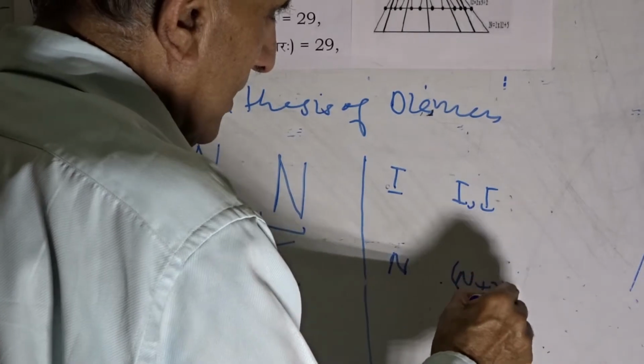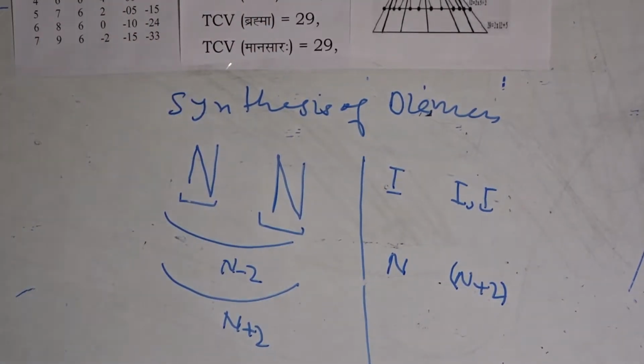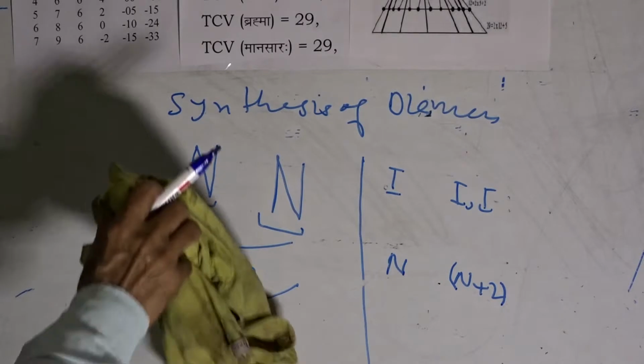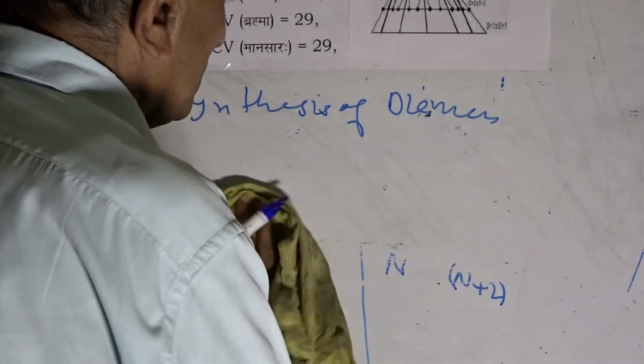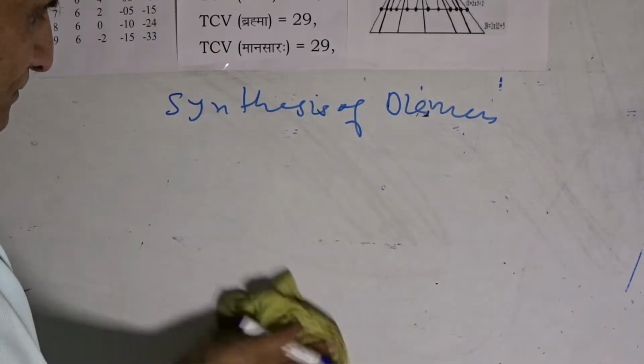Now if we have a third axis, if we have 3 dimensions, a triple axis, then where will we reach?